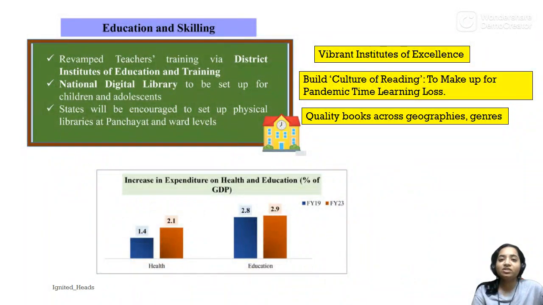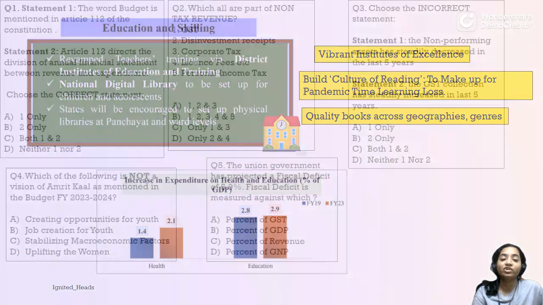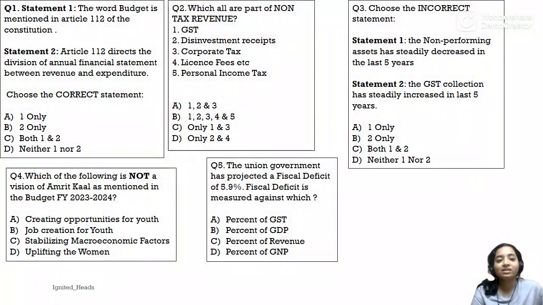We then saw education and skilling, and how the government has started focusing on teachers' training, and how the government wants to re-establish the culture of reading and provide quality books to do the same. We then saw what the percent of expenditure on health and education is, and we know it is quite low. And yes, you should revise the NEP. It is still relevant for MCQ questions. We then solved some MCQs.